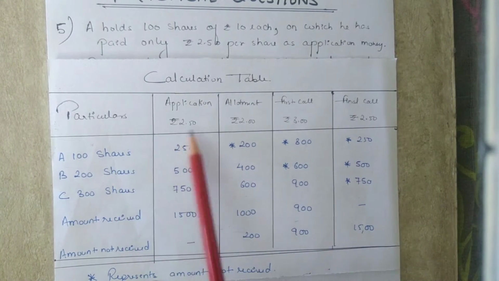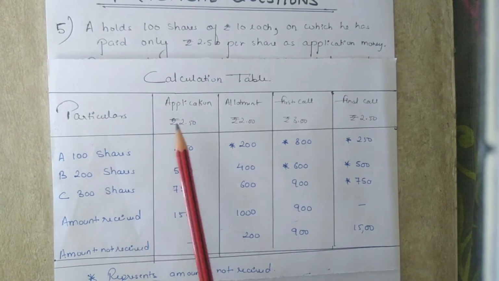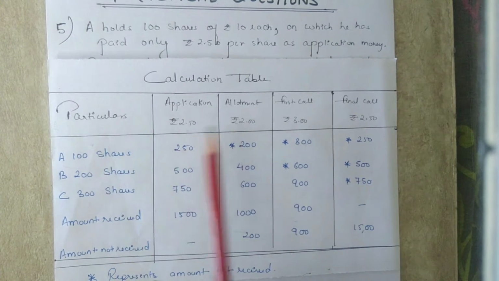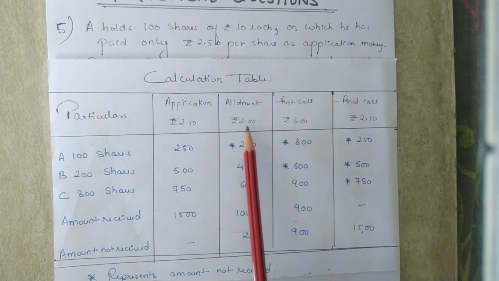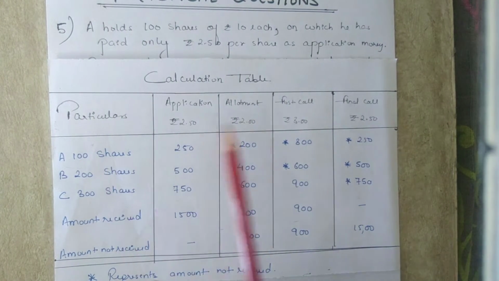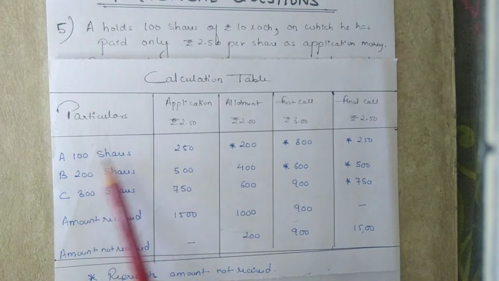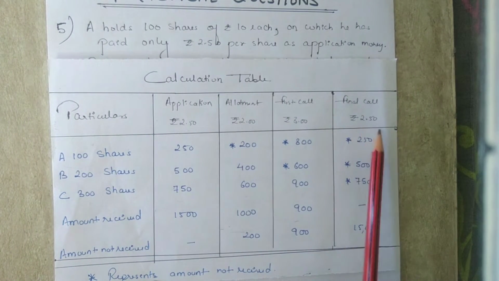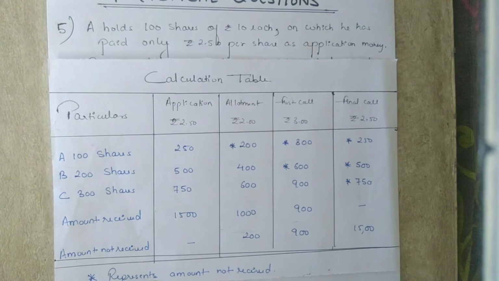So, the amount received on application will be 100 into 2.50, which is 250. Amount not received on allotment will be 100 into 2, that is 200. Amount not received on first call, 100 into 3, 300. And on final call, 100 into 2.50, that is 250.